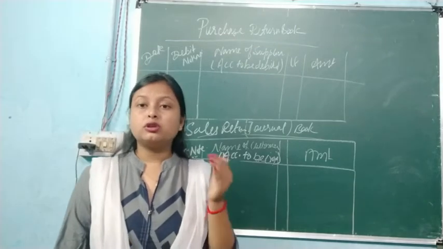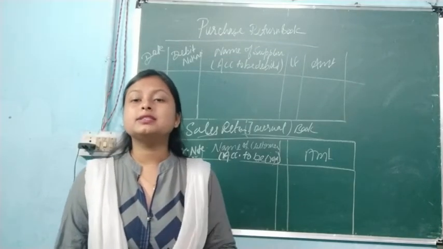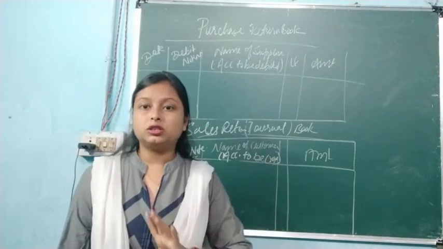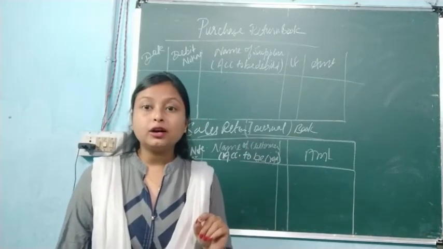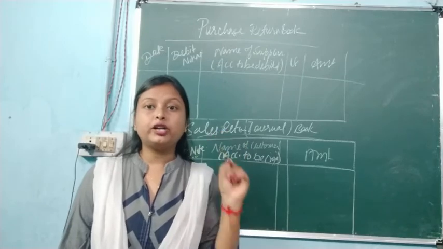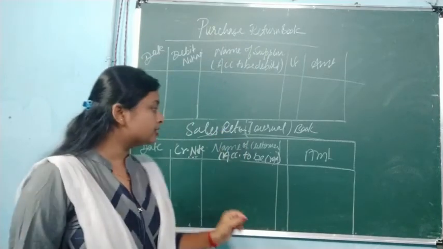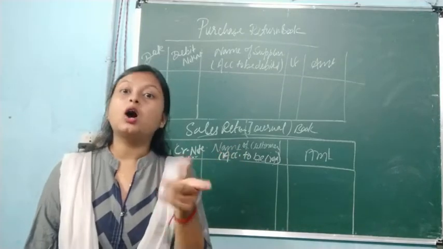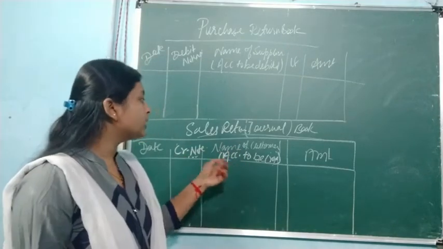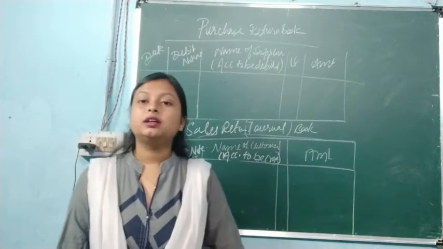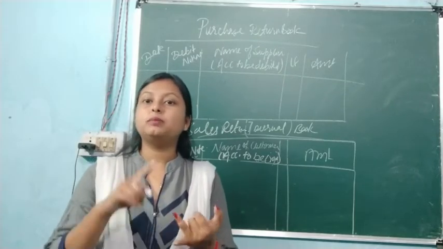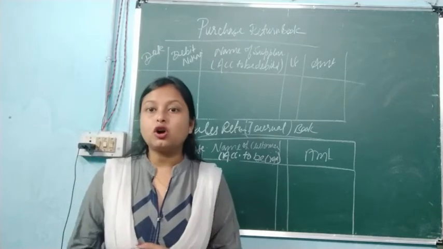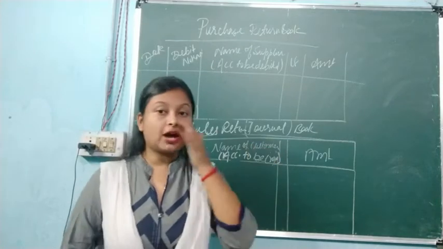Suppose there is a sales return by Sohan, as given in the question. You will write down sales return account debit to Sohan's account, Sohan's capital account. That's why we have written account to be credited; Sohan's account will be credited in it. That's it. Okay, so these are the formats of purchase book, purchase return, sales book, sales return, and petty cash book. So this was all about this chapter.